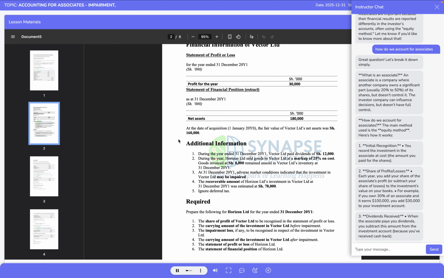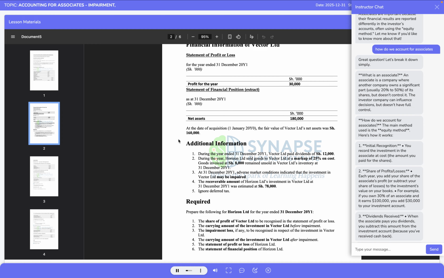Even though goodwill is not separately recognized in the investor's statement of financial position, further additional information is provided, and each item is highly examinable. First, during the year ended the 31st of December 2021, Vector Limited paid dividends of 12,000. Under IAS 28, dividends from an associate are not recognized as income, but instead treated as a reduction in the carrying amount of the investment, a point that students must handle carefully.